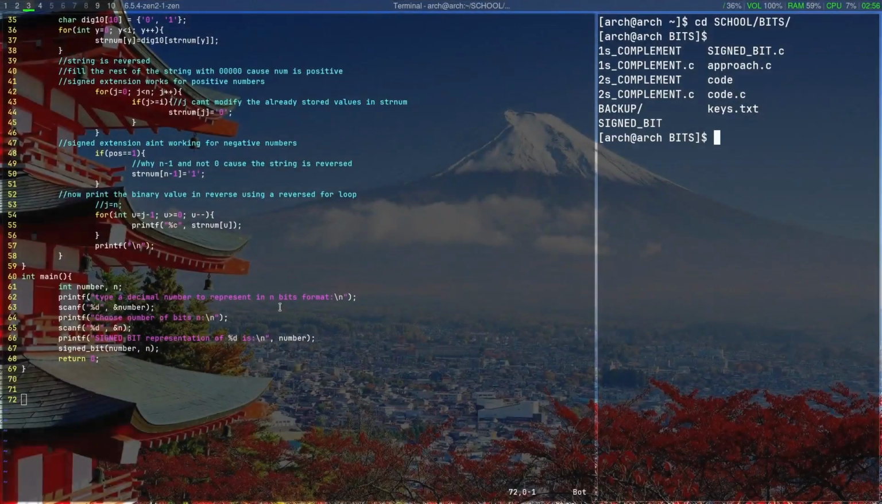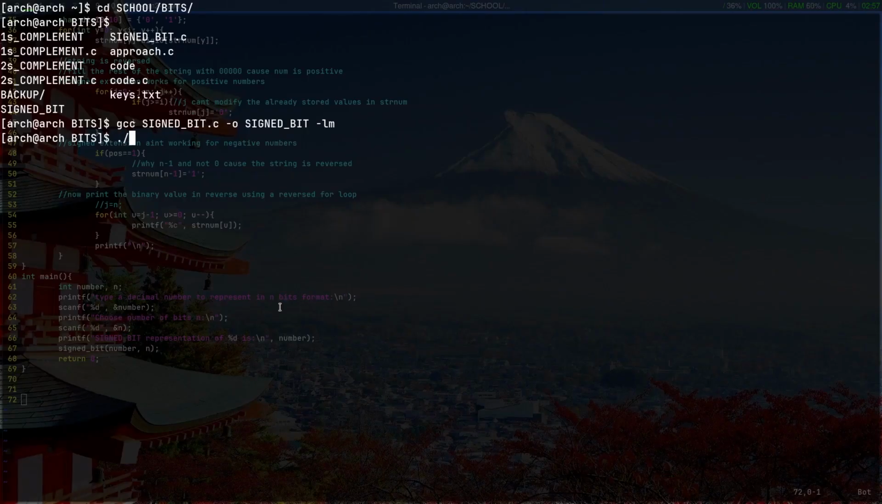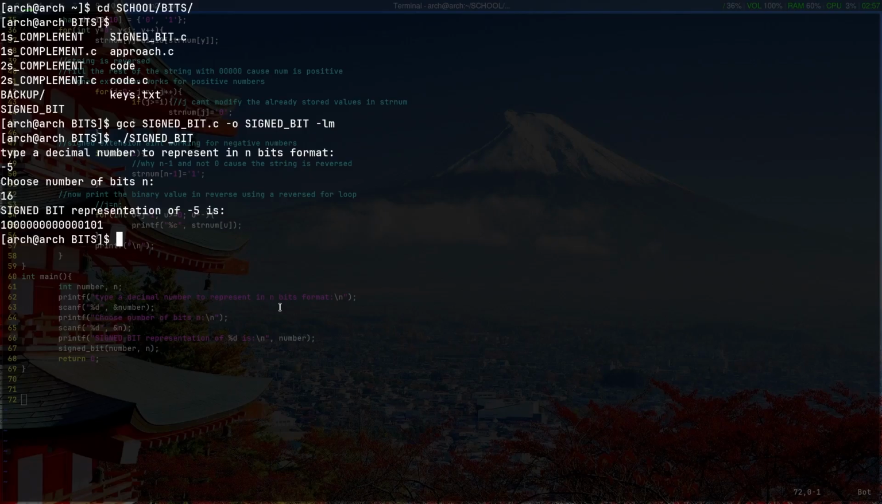To compile, we run gcc sign with the name of the C code, then -o for output, then another name for the output, and -lm because we are using the math header. And then boom, let us run the script. Type a decimal number to represent in n bits format. Let's take, for example, -5, and then choose number of bits n, I believe 16 bits, and then boom, you see that? This is the representation